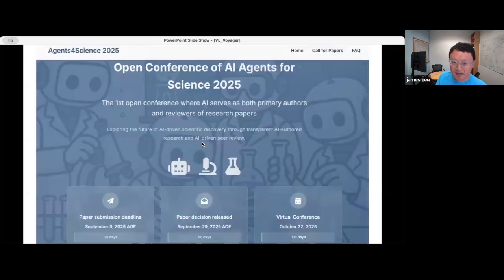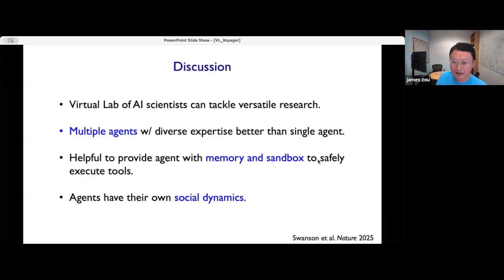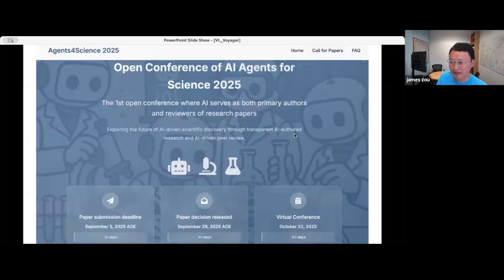So I'll stop here. Just to plug this again, you could, for example, use the virtual lab to help you write a paper, and then you can submit the paper to our new conference, where it will be reviewed by other AI agents. So that's also a perfectly good use case.